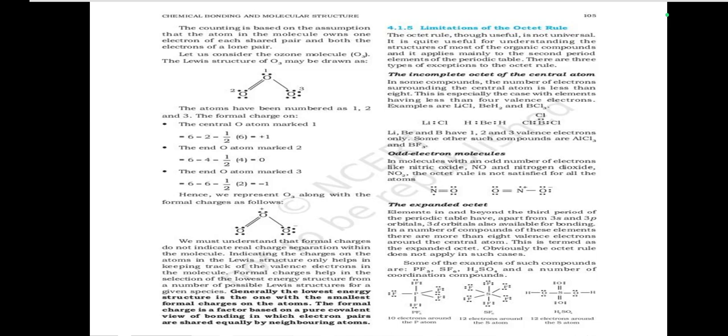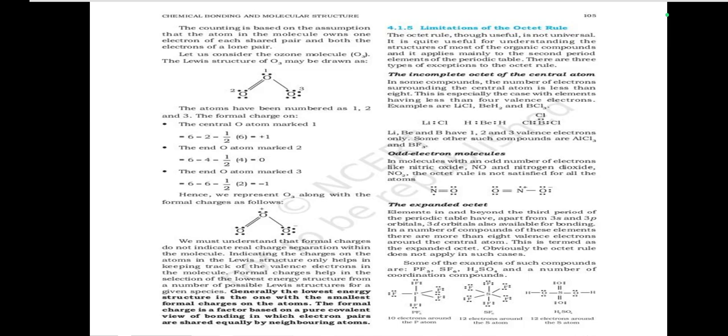We must understand that formal charges do not indicate real charge separation within the molecule. Indicating the charges on the atoms in the Lewis structure only helps in keeping track of the valence electrons in the molecule. Formal charges help in the selection of the lowest energy structure from the number of possible Lewis structures for a given species.